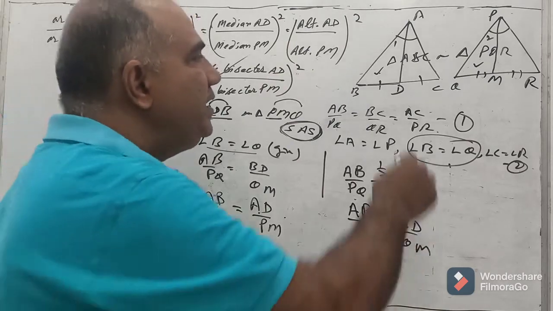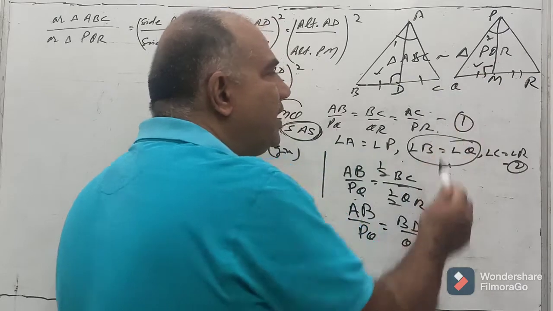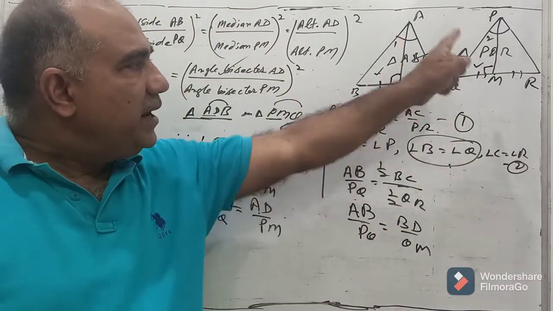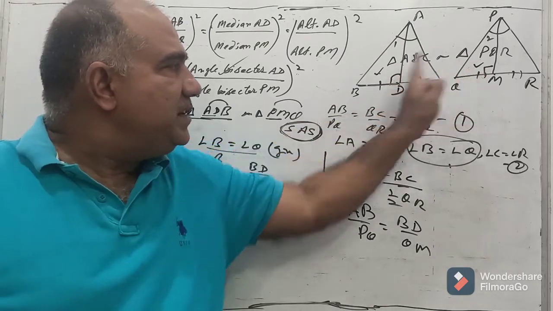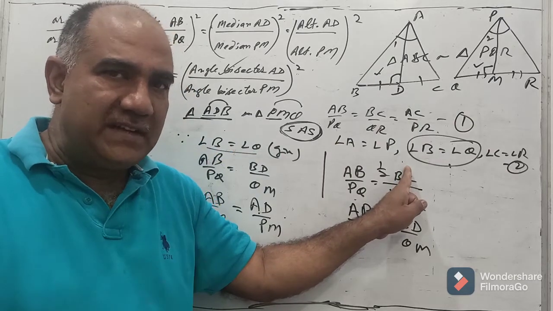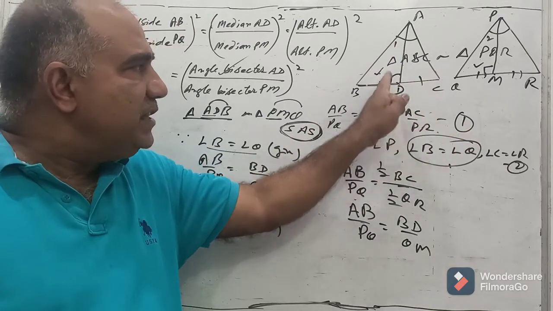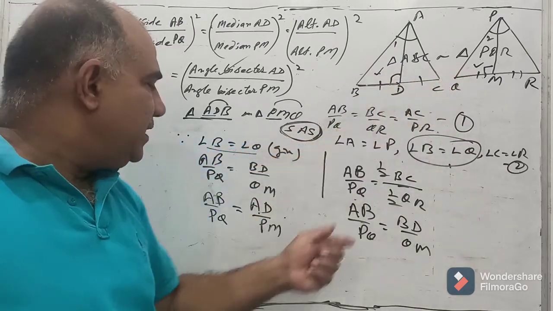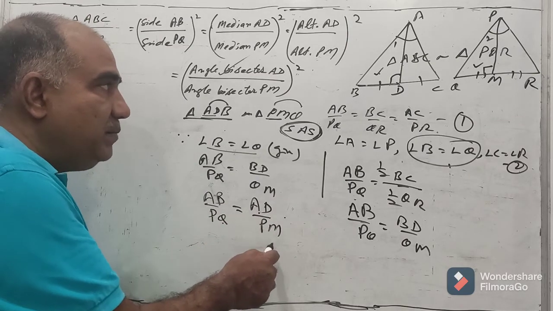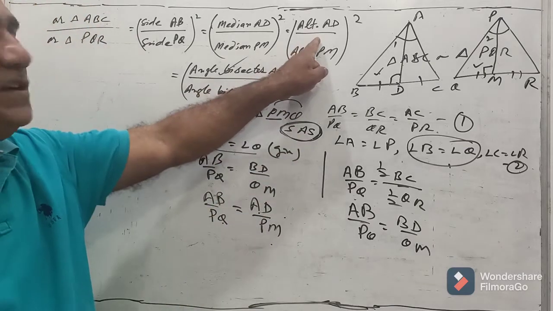And third time, when AD and PM are taken altitudes, we will take angle D and angle M are 90 degree each, and angle B is equal to angle Q. So again ADB and PMQ. This time this is 90, that is 90. B is equal to Q, that was given to us because these two triangles are similar. So again when AD and PM are taken as altitudes, these two triangles are made similar, and then we can write AB upon PQ is AD upon PM, and this time AD and PM are altitudes. So even this result is true.